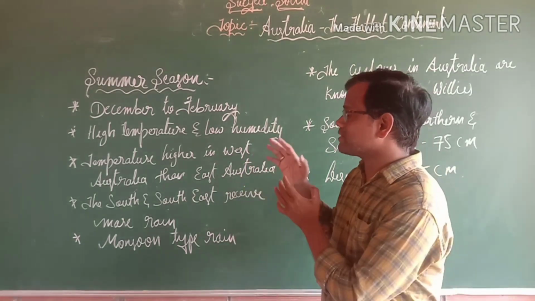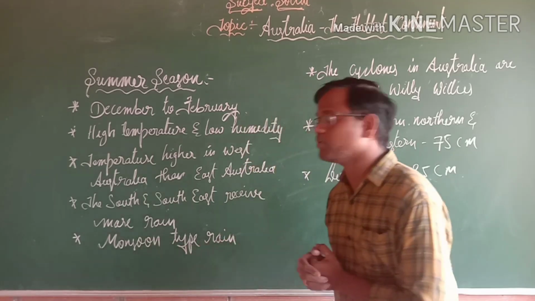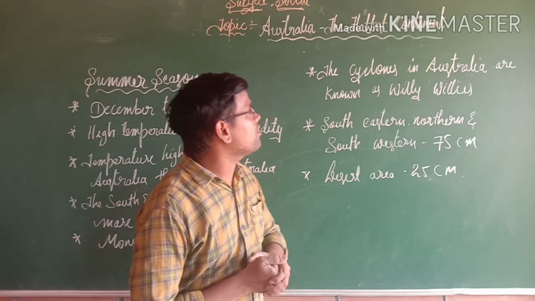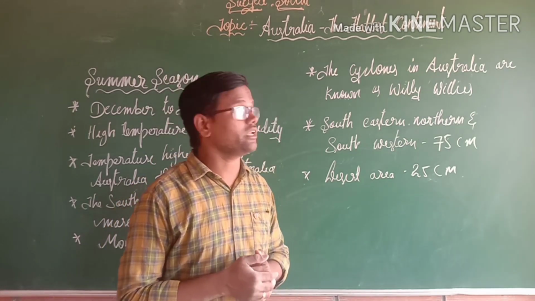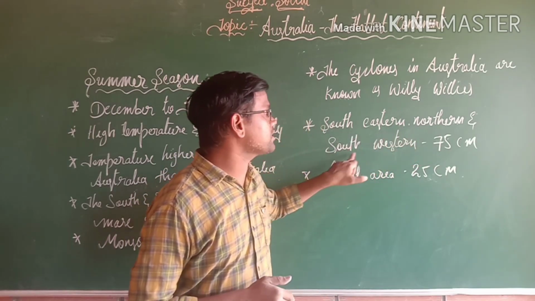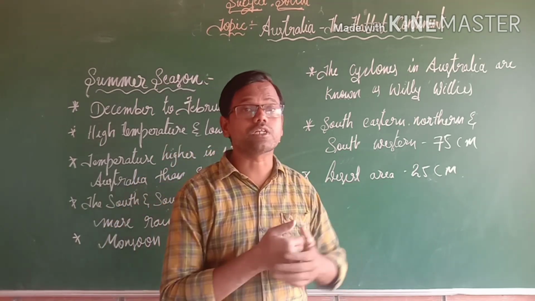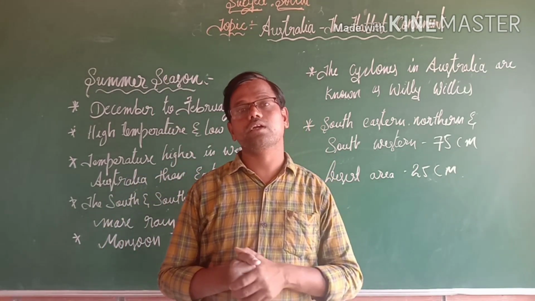And also in the summer season, almost all Australia has monsoon type of rain climate. And the cyclones in Australia continent are known as Willies. Annual rain of Australia continent in the southeastern, northern and southwestern parts is 75 centimeter, in the desert area 25 centimeter. So this is about the climate of Australia continent.